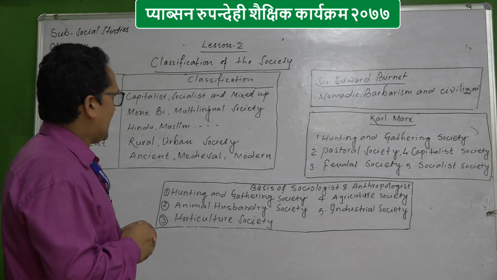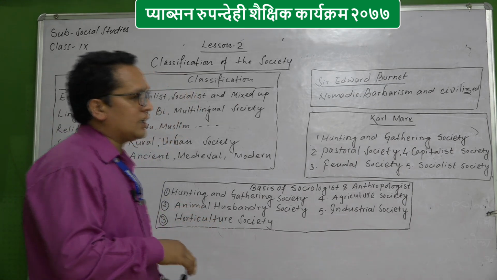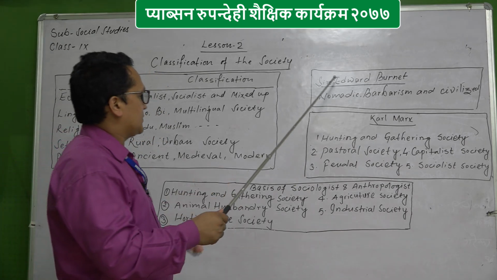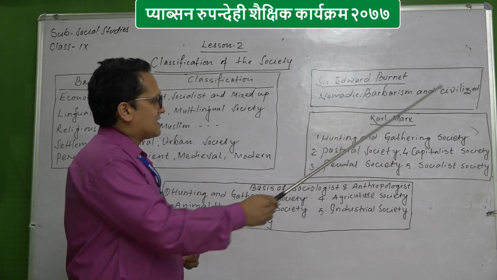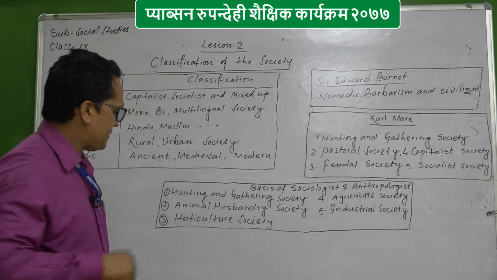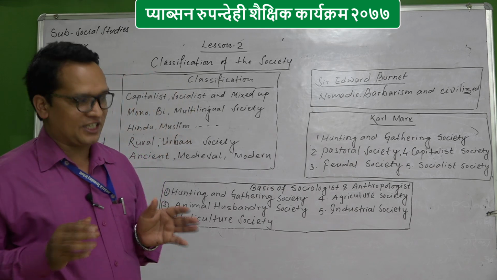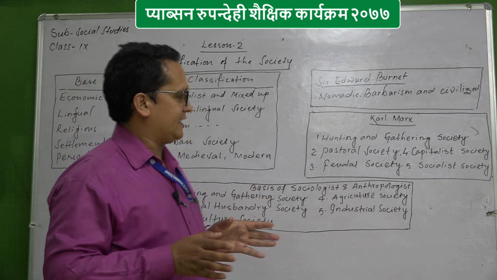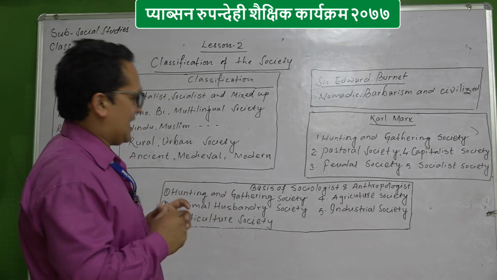Okay. Now according to Sir Edward Burnett, you see here nomadic society, barbarism society and civilized society. Nomadic means people have no shelter, no family, no particular guarantee of life.